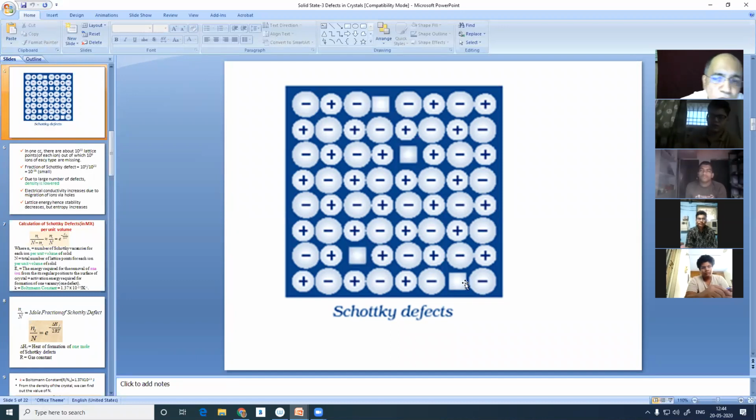So if you analyze the entire crystal, or say 1 unit volume of the crystal, you will find so many positive ions and the same number of negative ions missing, if it is a univalent type of solid. So it is electrically neutral, and the ratio continues to remain 1:1, right?